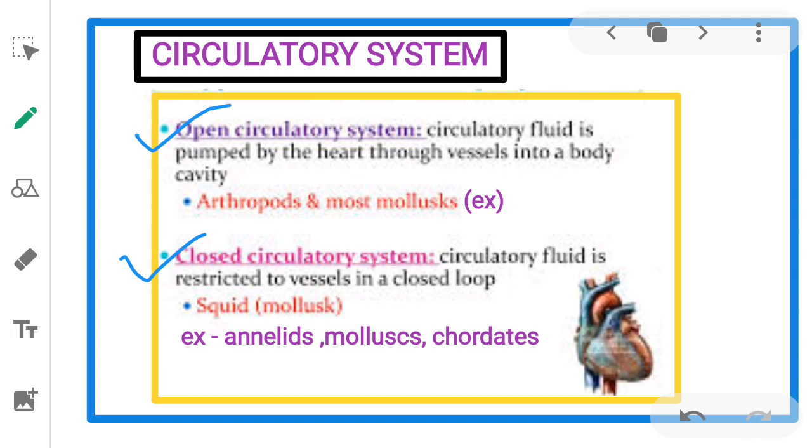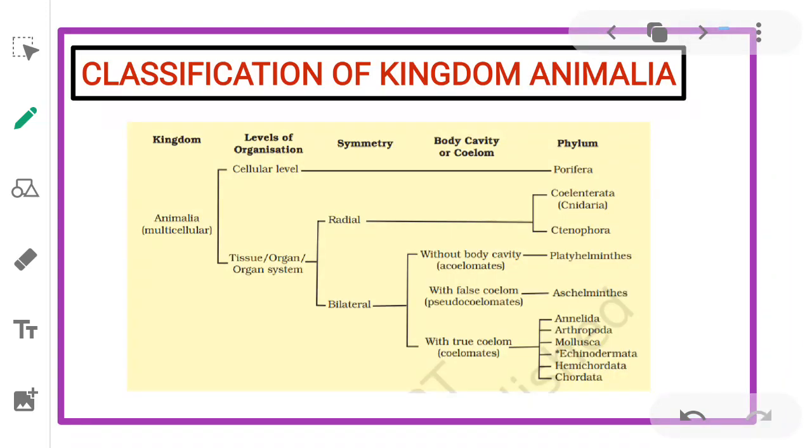In the closed circulatory system, circulatory fluid is restricted to vessels in a closed loop, means the blood is circulated through a series of vessels of varying diameters, that is arteries, veins and capillaries. Example, annelids, mollusks, chordates, including human beings also. So this is about the circulatory system. So these are the basis of classification.